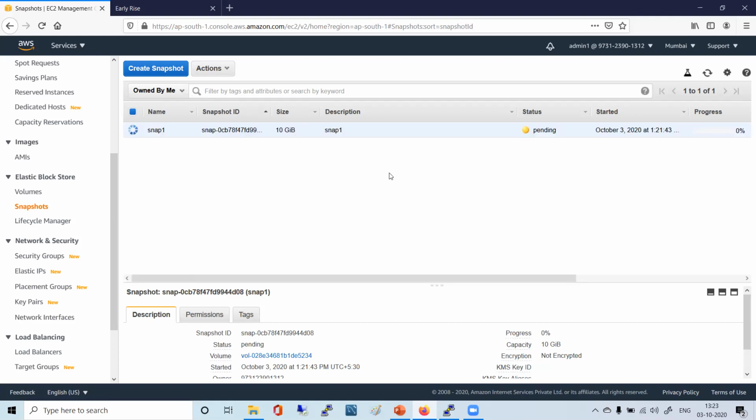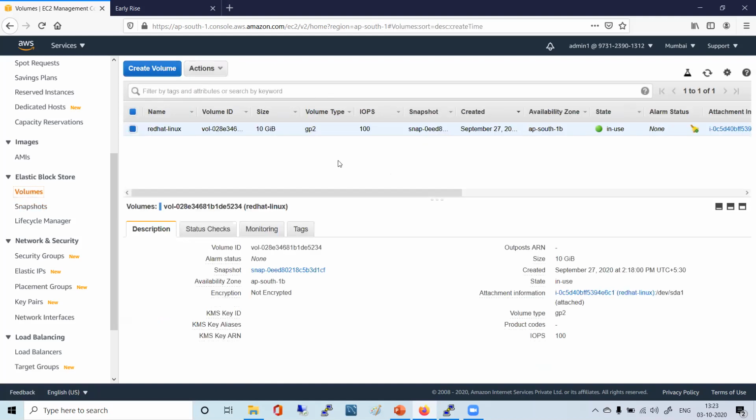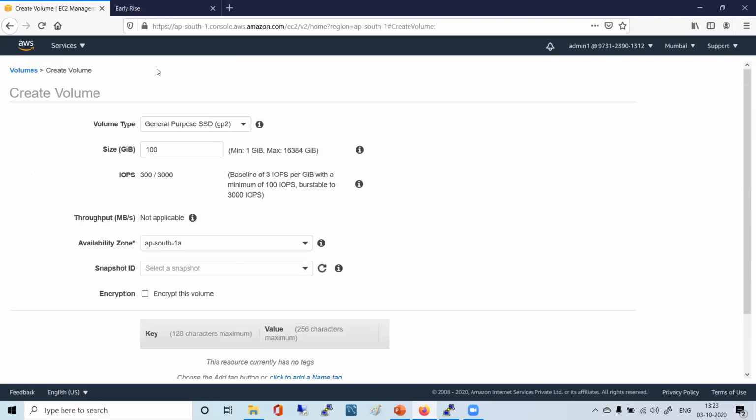Okay. So this is taking some time, right? In the volume section, I'll just show you how you can do hands-on. What you do, you just create a volume. Click on create volume, all of you.